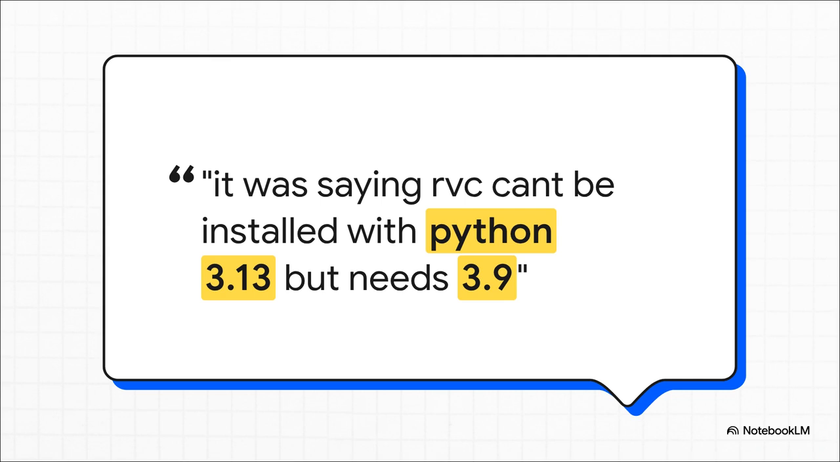Quiz has Python 3.13, the new, shiny version. But the software guide demands an older one, 3.9. It's a classic dependency issue. Your tools are too modern for the project. Seems like an easy fix, though, doesn't it?